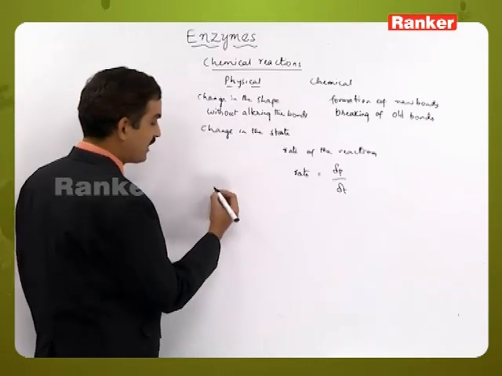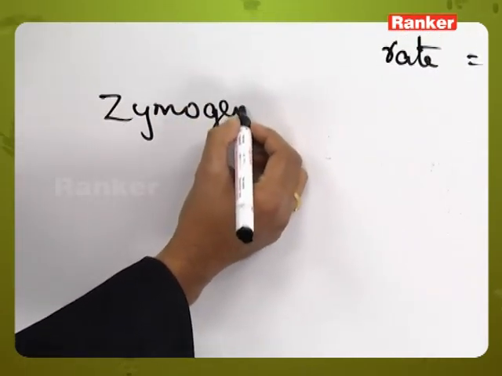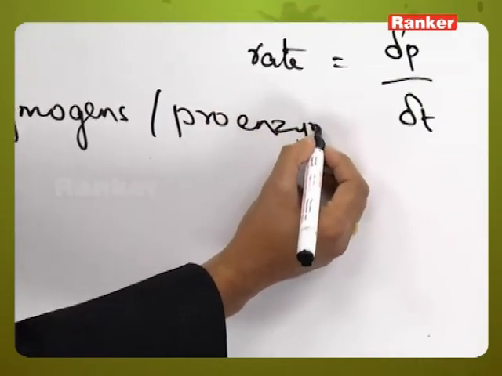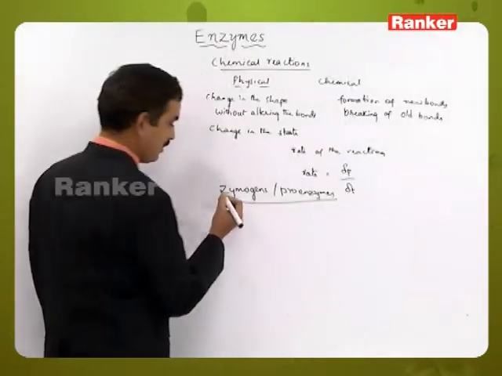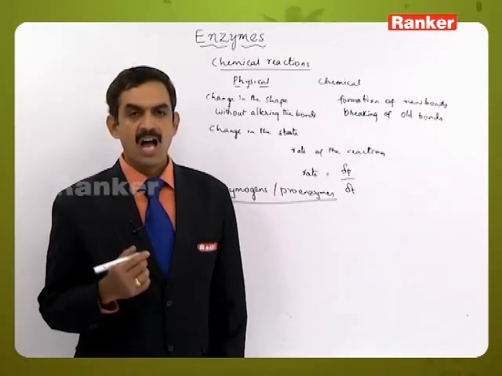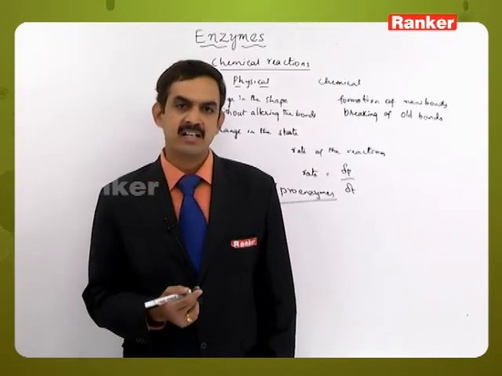But before that we have to know something about zymogens or proenzymes. These are enzymes which have to undergo some sort of change before they participate in catalytic reactions.